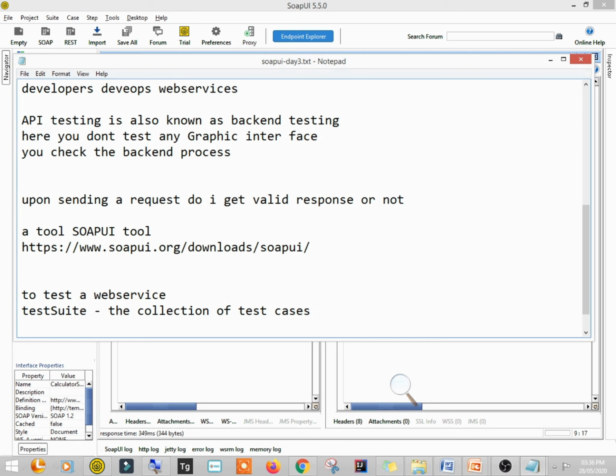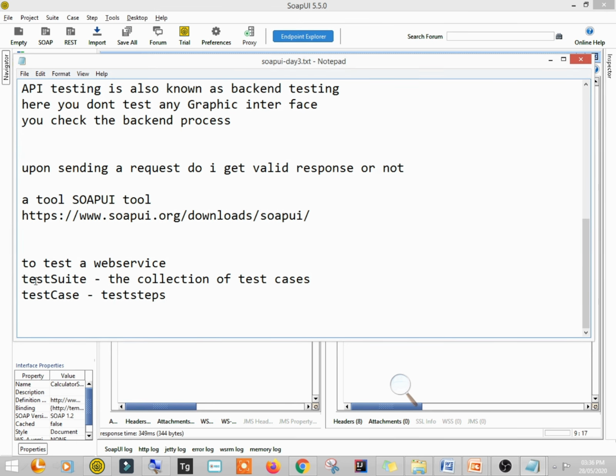A test case contains test steps, right? So we are going to create a test suite, and inside that test cases, and inside that some test steps, and then we are going to check the output, or put an assertion to check this.